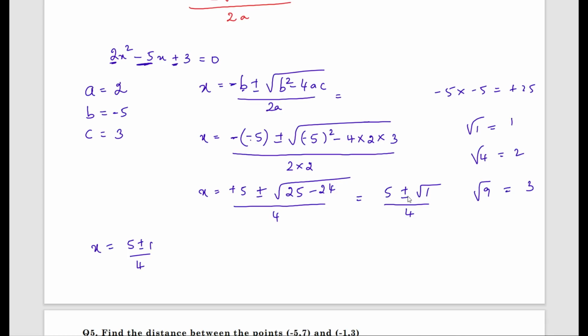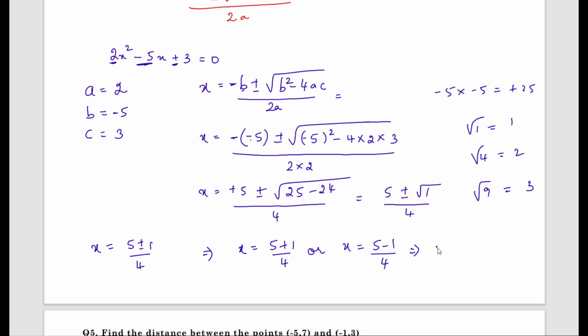Already plus or minus is in the formula, so I have not written plus or minus here. So what you get? This implies, take plus value first, x equals 5 plus 1 by 4, or x equals 5 minus 1 by 4. What we get?